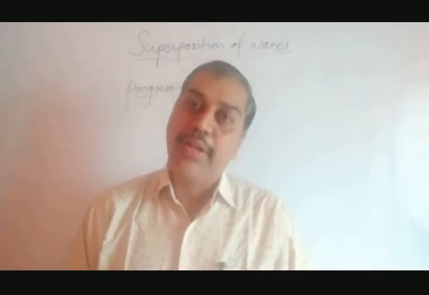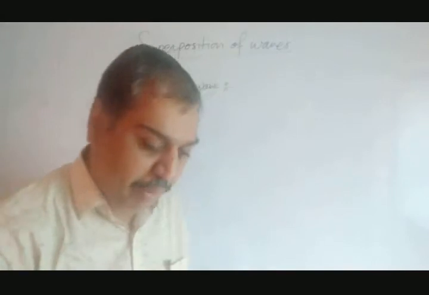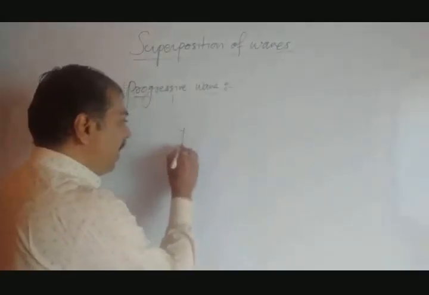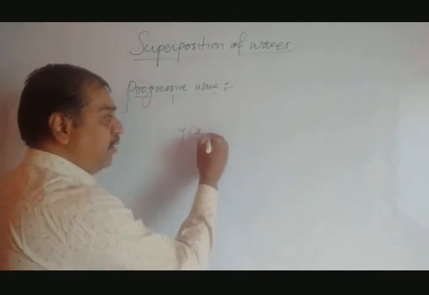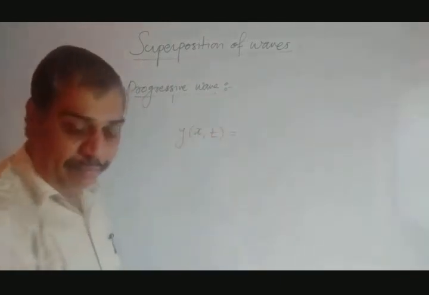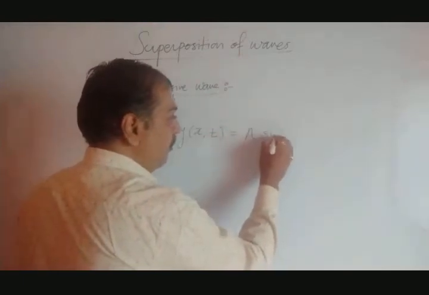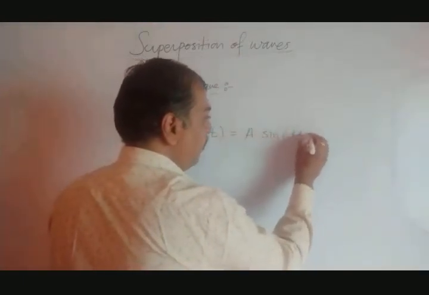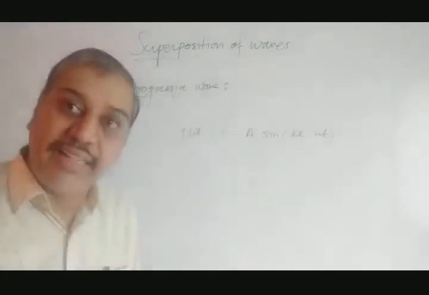the wave equation, the displacement of the wave in terms of amplitude, can be represented by y as a function of x and time, equal to this equation. All of you have to remember: a sine of kx minus omega t. This is along the positive x-axis.